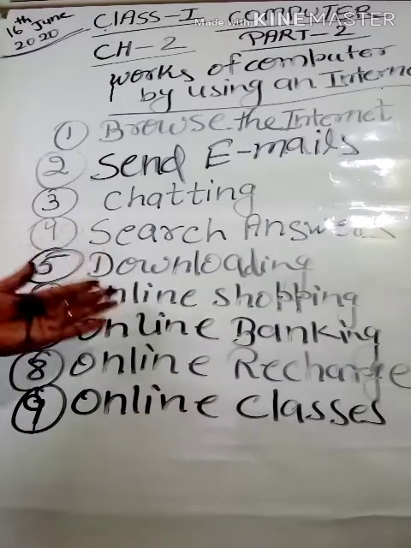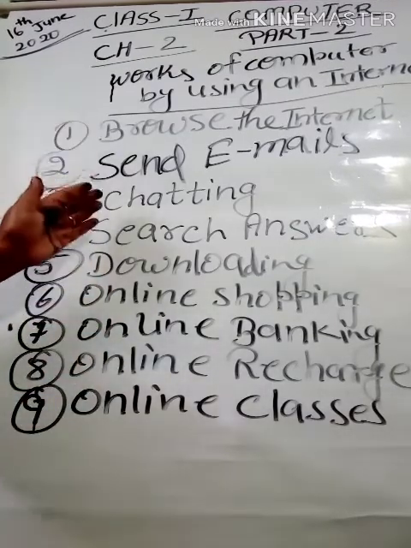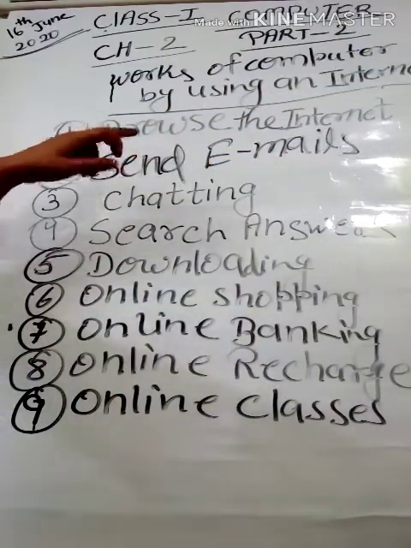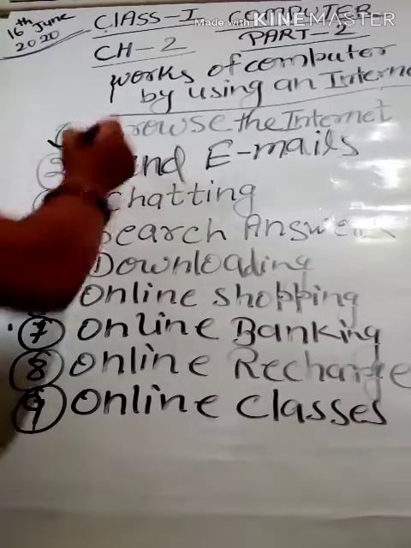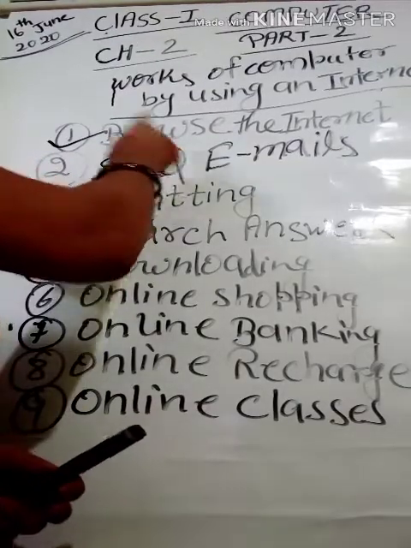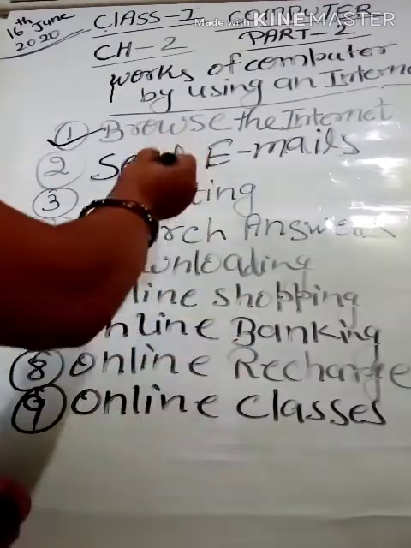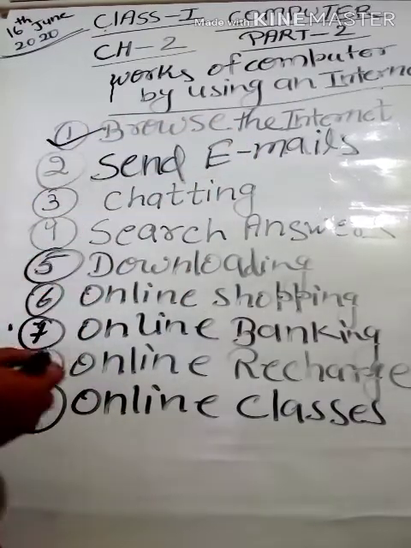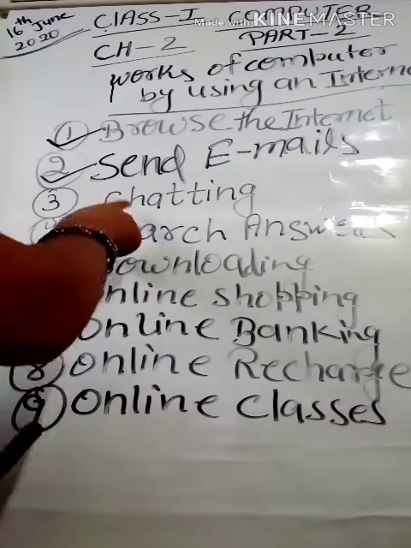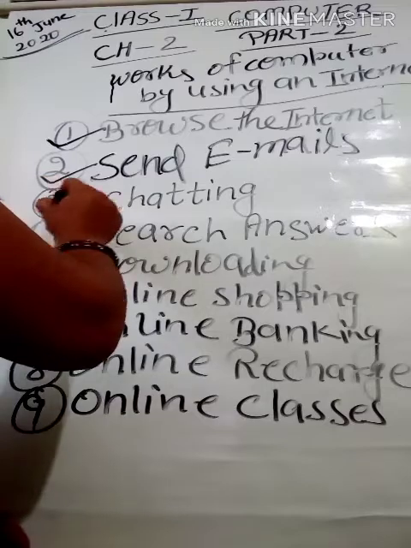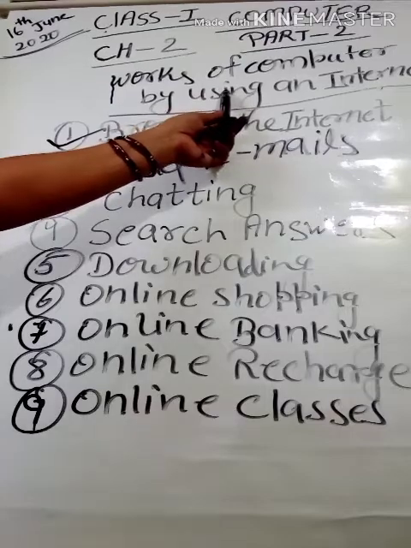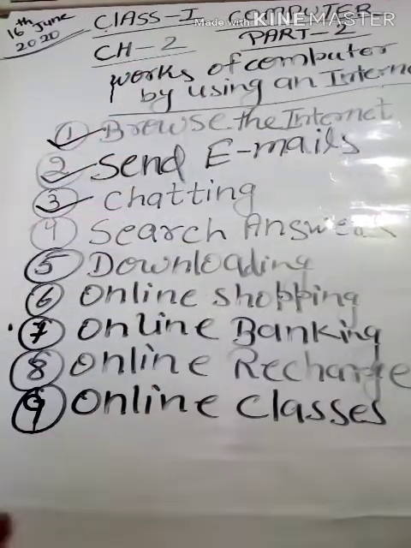First of all, again I am going to explain to you about the works of computer which are related with an internet. First, we can browse an internet. If you want to search something, then you can do it by browsing the internet. Next one, if you want to send some messages to your friends or relatives, that we can do by sending emails. Next one is chatting. You can talk with your friends or relatives, that is called chatting. We can do it by using an internet with the help of computer.